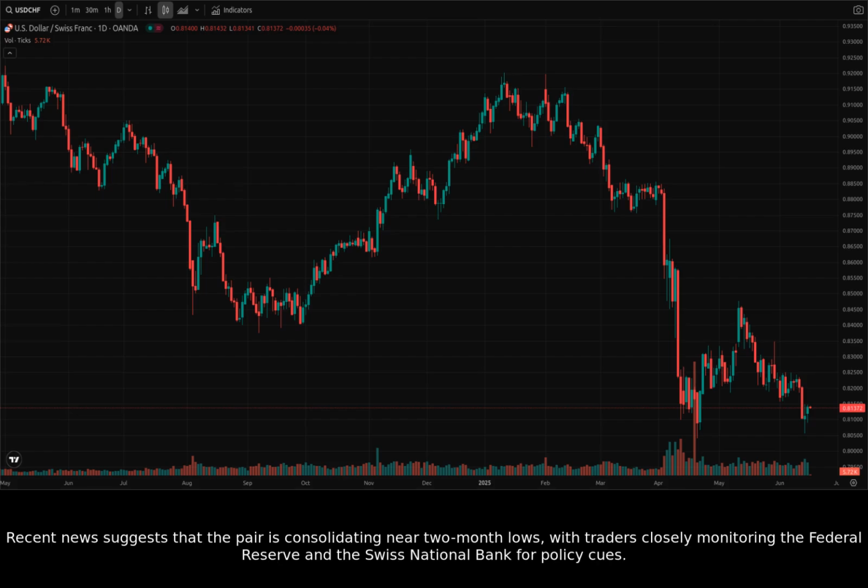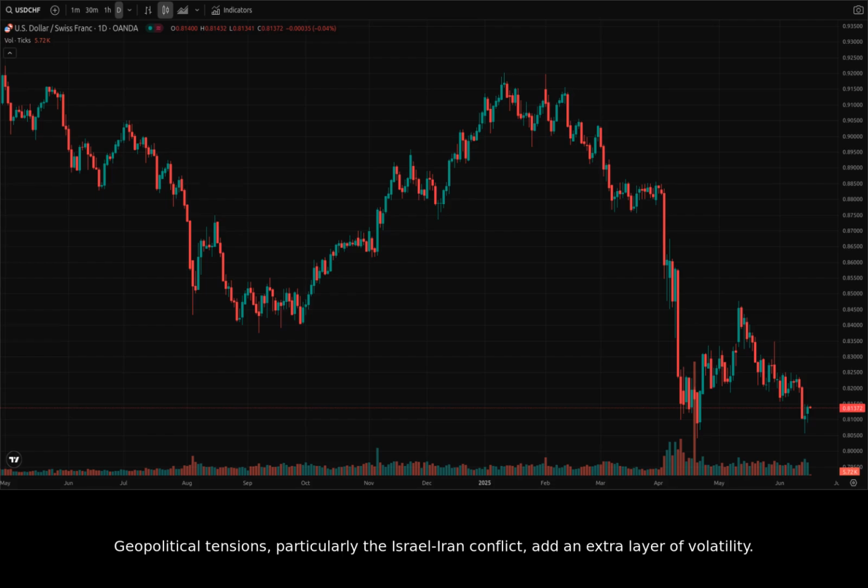Recent news suggests that the pair is consolidating near two-month lows, with traders closely monitoring the Federal Reserve and the Swiss National Bank for policy cues. Geopolitical tensions, particularly the Israel-Iran conflict, add an extra layer of volatility. The market is also reacting to U.S. inflation data and potential Fed rate cuts.